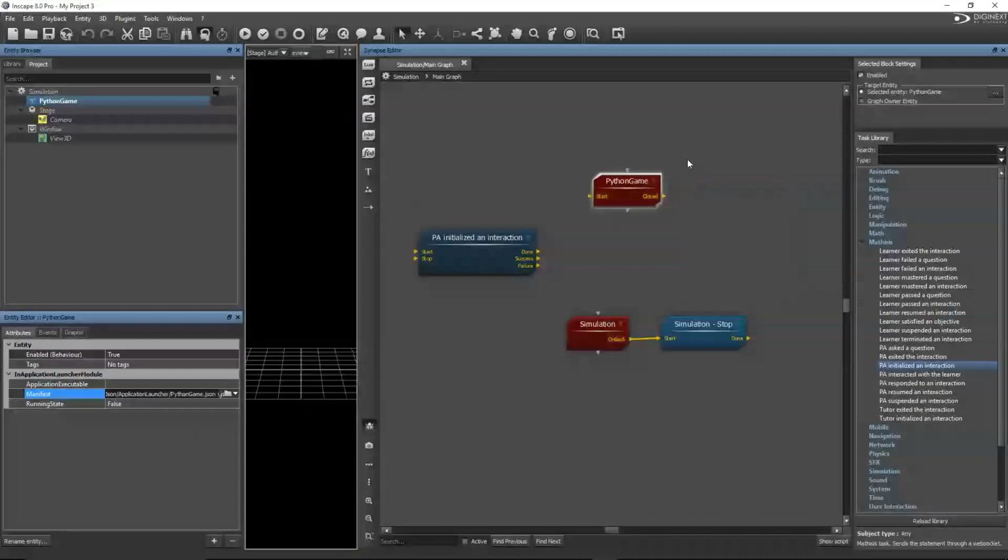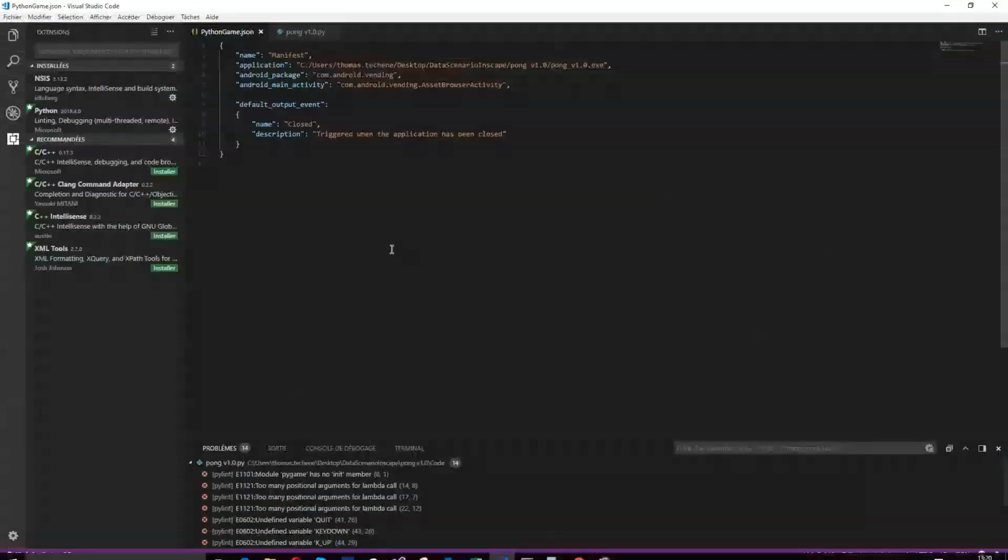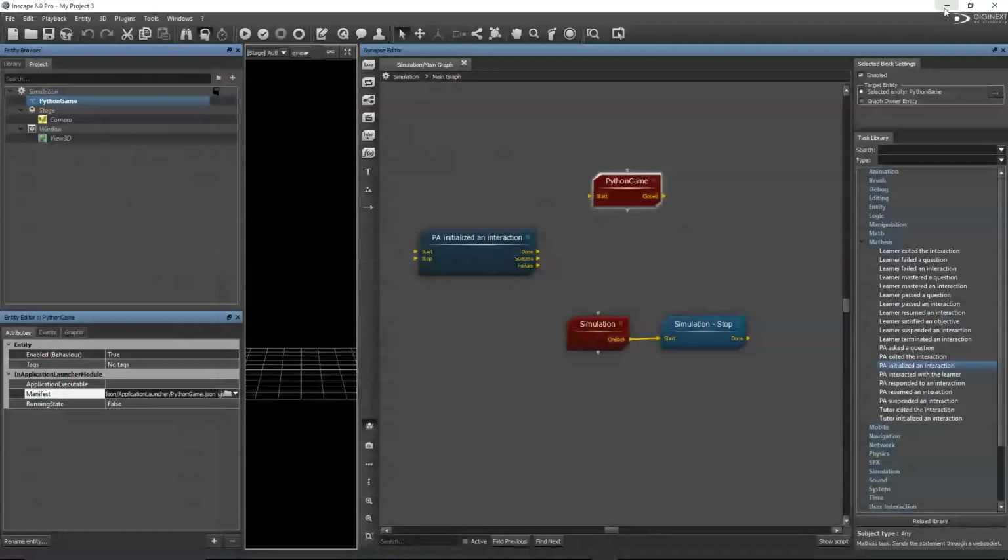They are always present regardless of the building blocks you choose, but it is possible to add more events. These events can be added in the manifest file right here, by adding more events like this one. You see we have the close one right here, but you can add more if you would like more options.